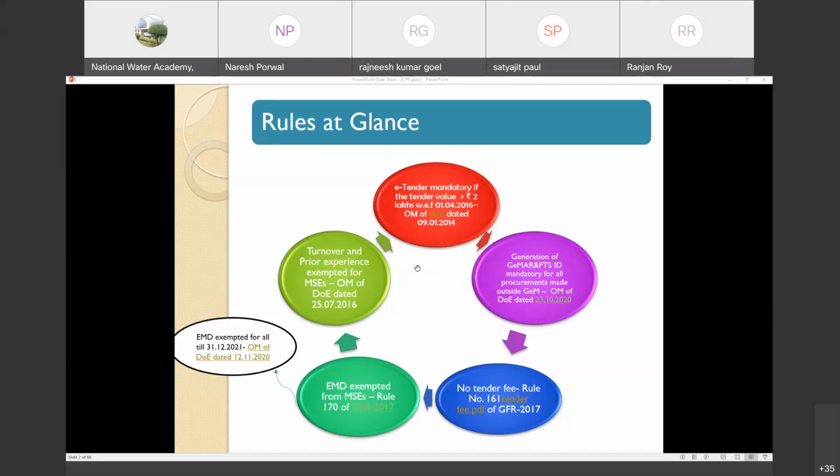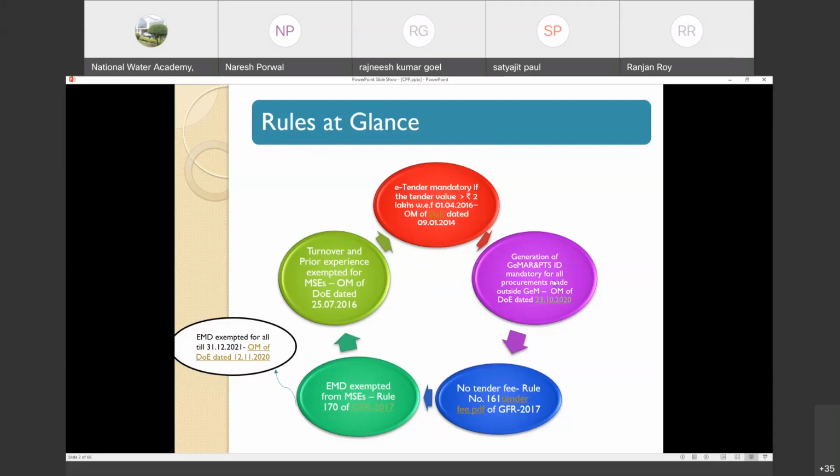Earlier it was 10 lakhs, and with effect from April 2015 it was 5 lakh. Then with effect from 1/4/2016 it was 2 lakh. So that means if the tender value is more than 2 lakhs, definitely you have to go for tender, e-tender. So that is one thing.